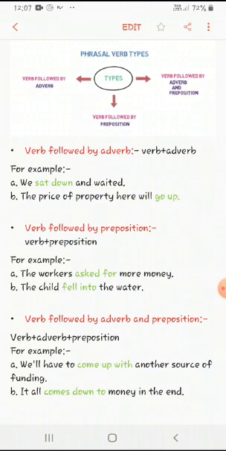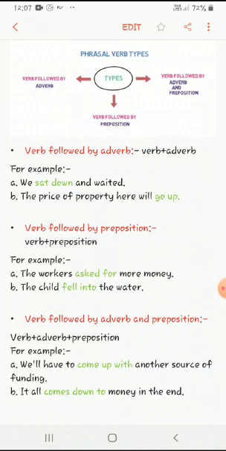The second one: the child fell into the water. Here also, in the highlighted words, fell is a verb, into is a preposition, and the whole of fell into is a phrasal verb containing a preposition. Okay, the last one is verb followed by adverb and preposition.